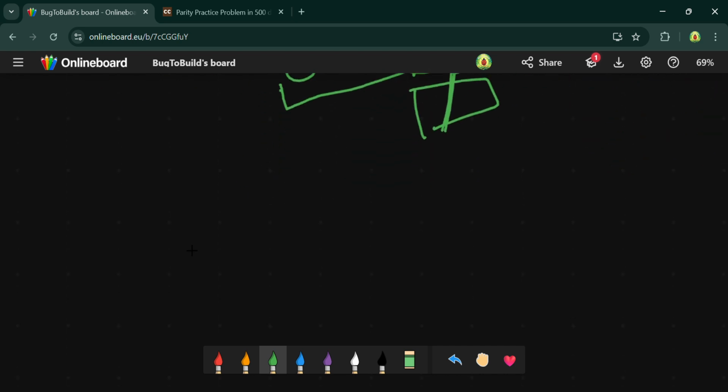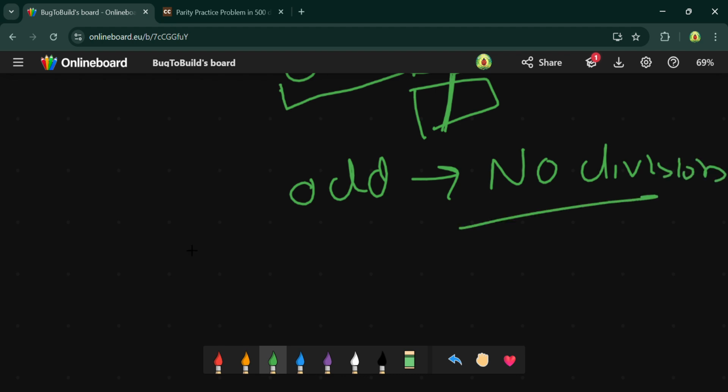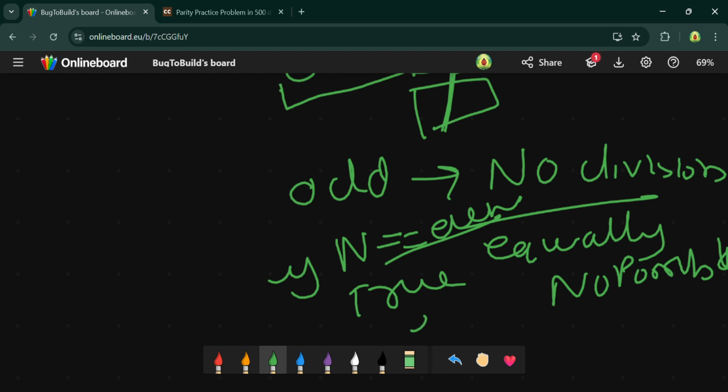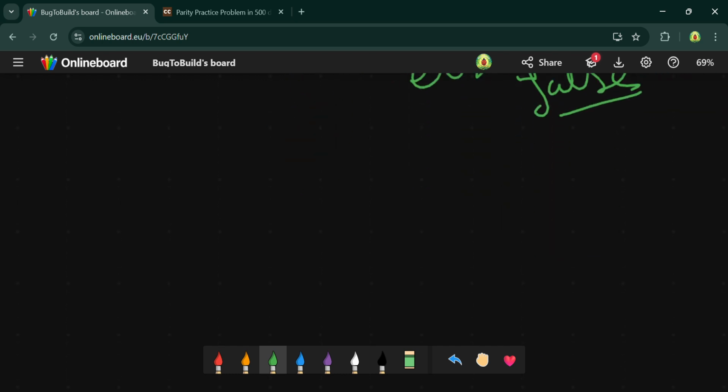And if they don't have an even number of chocolates, for odd there is no division possible. So in odd it is not possible. So you just have to check if n is even. If it is even, then you return true, else you return false. I hope you understand this pseudo code or explanation.